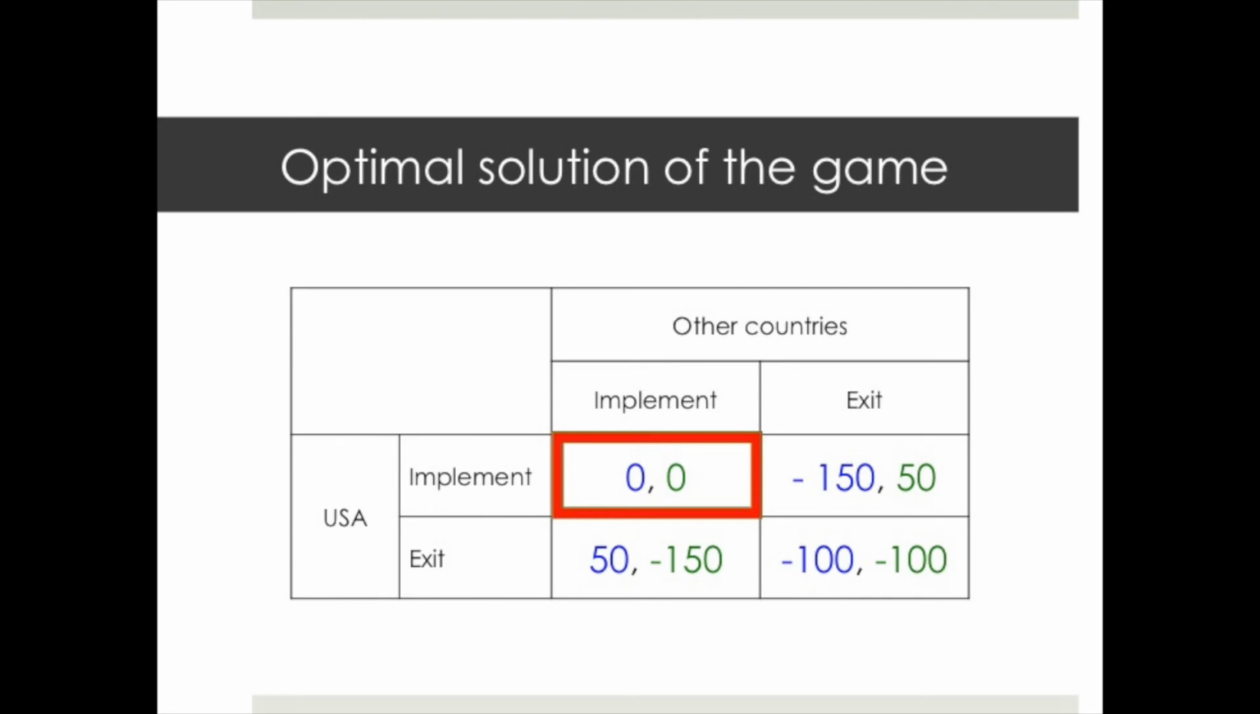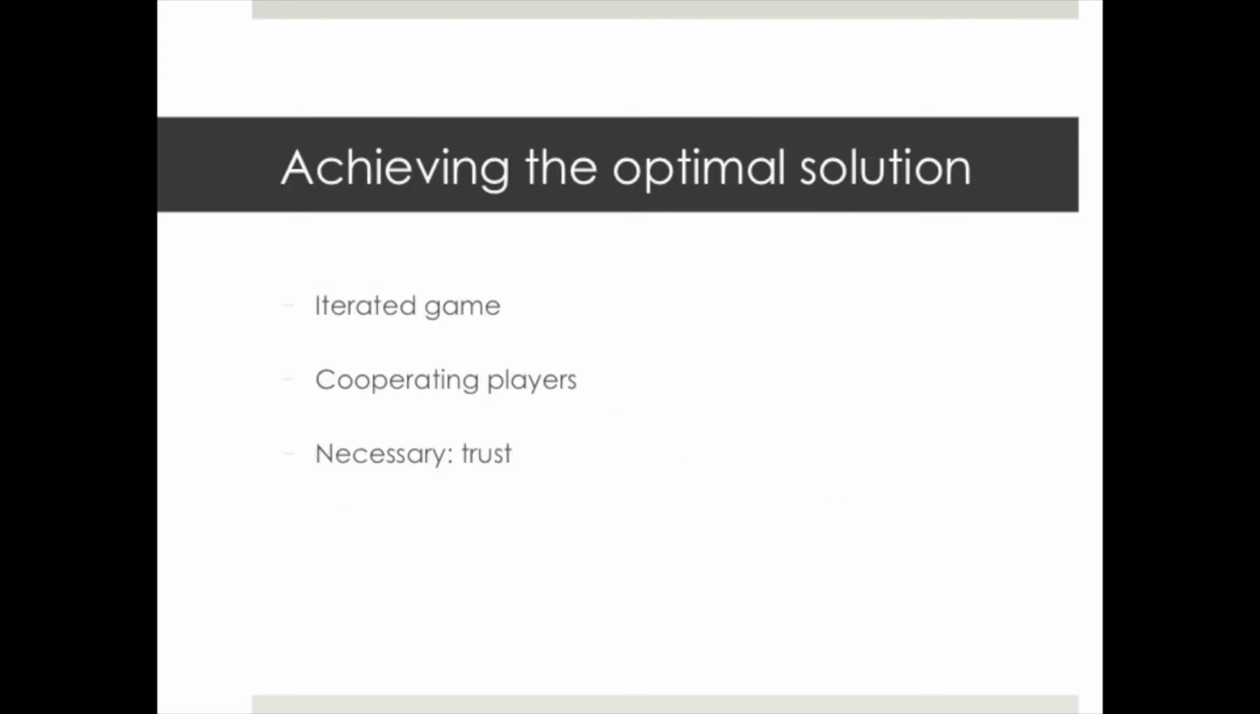How is it possible to come to a sustainable solution whereby the countries play implement? This result can be achieved if the game is regarded as an iterated game. In this case, the countries have an incentive to cooperate. However, it is necessary that the players do not cheat and do not expect the other player to cheat. Therefore, it is important that the players trust each other.